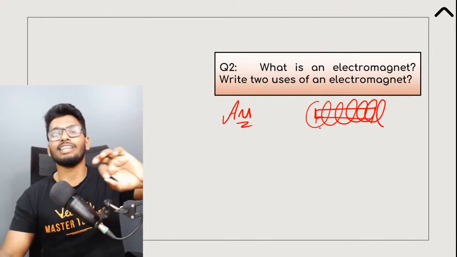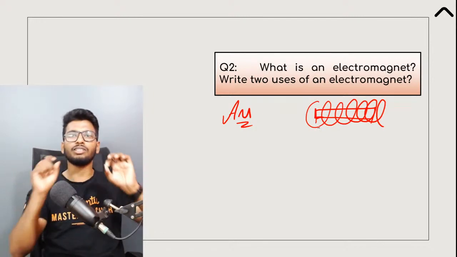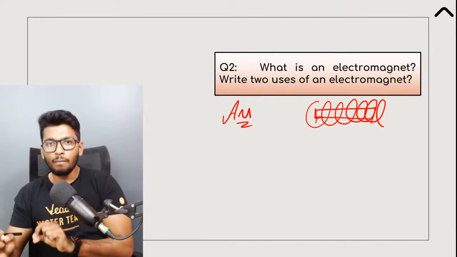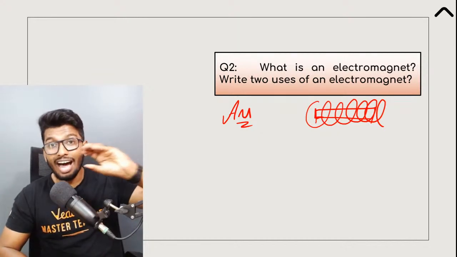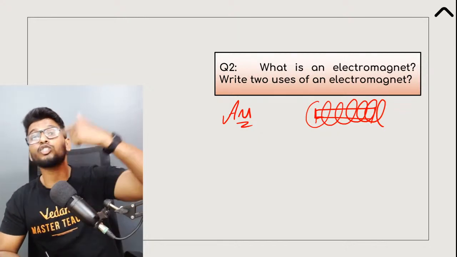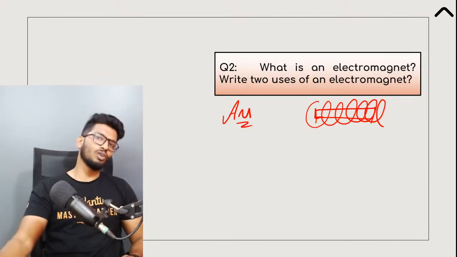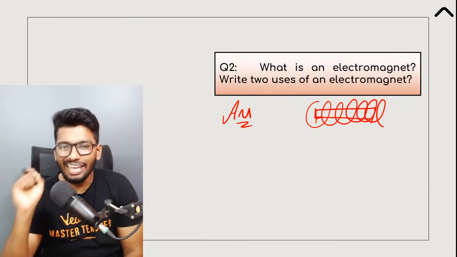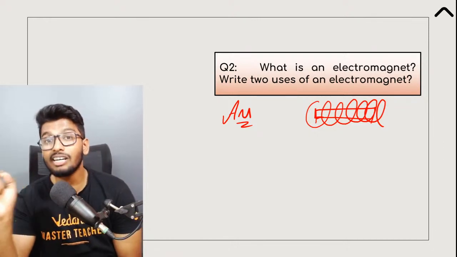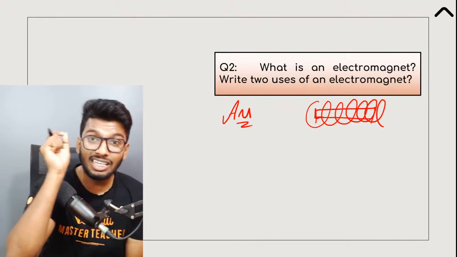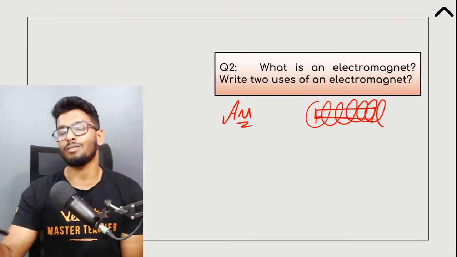This is what is called an electromagnet. So electromagnets are magnets formed by placing a soft iron core within a solenoid or a circular current carrying loop. This behaves like a magnet only when current is flowing through it. The minute the current stops flowing through it, it stops behaving like a magnet.